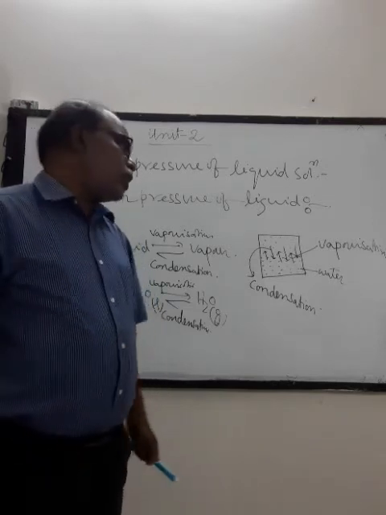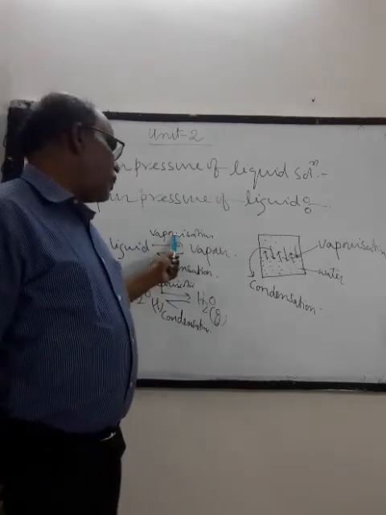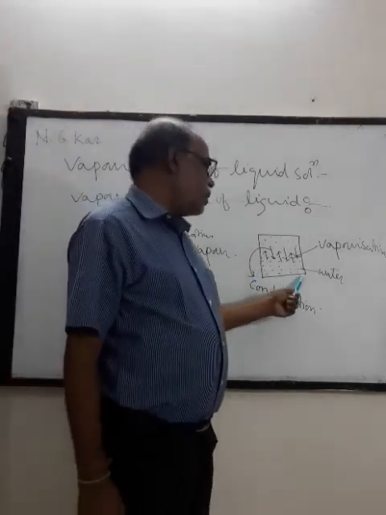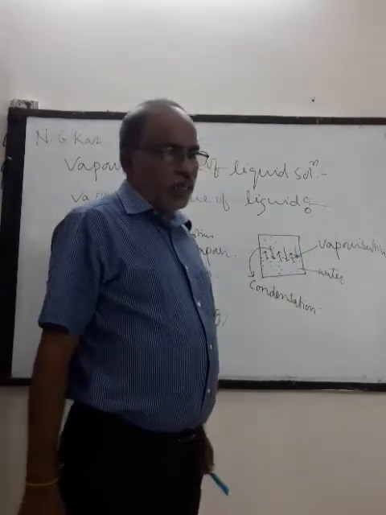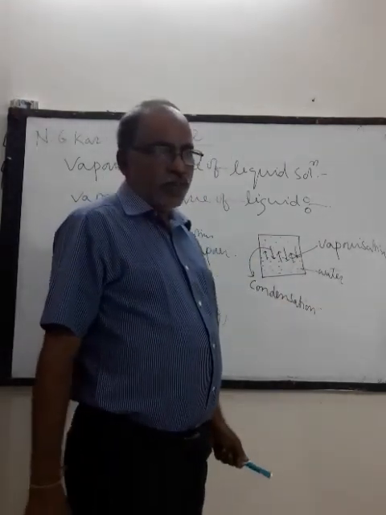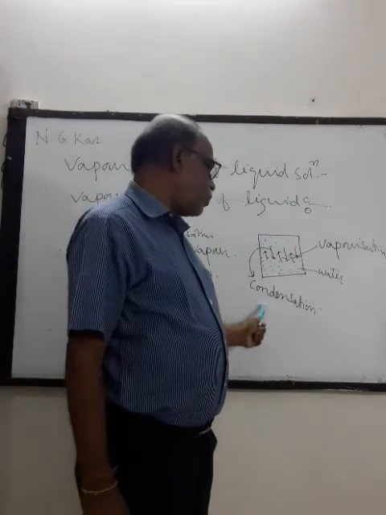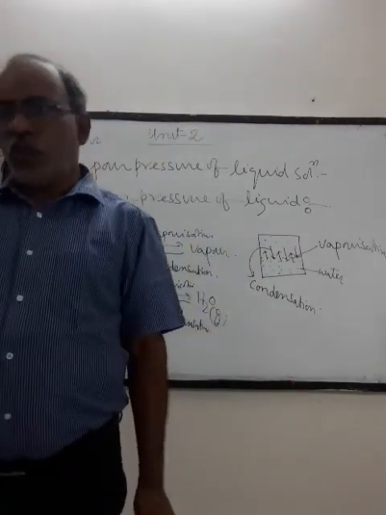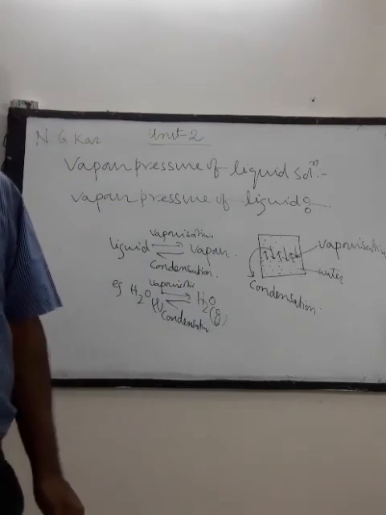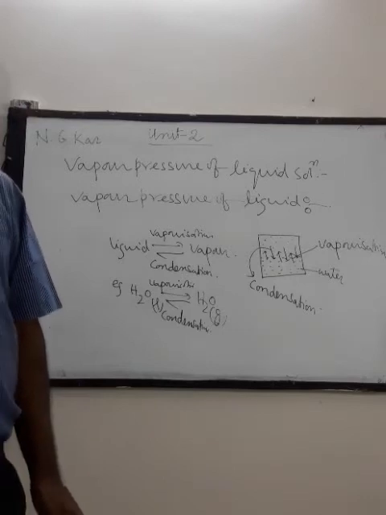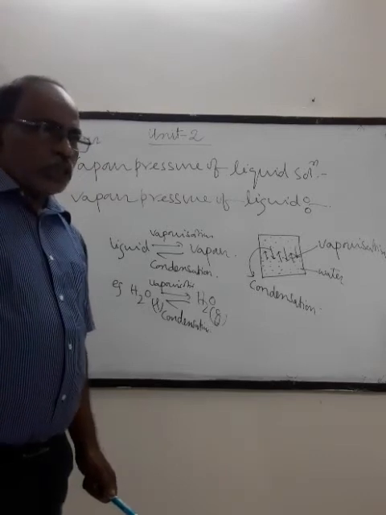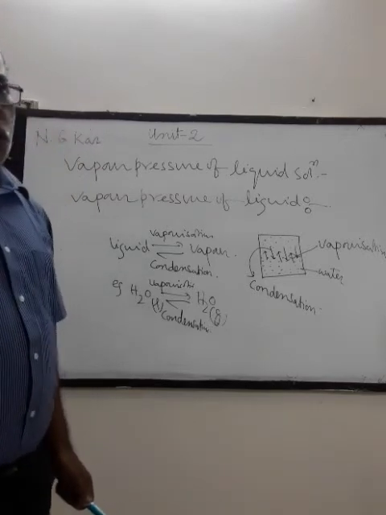That is, an equilibrium is established between vaporization and condensation. Again, if any liquid is taken in a closed container, then the liquid is converted to vapor. The process is known as vaporization. And the vapor so formed is converted to liquid. It is called condensation. So two opposing processes are going on within the container. One is vaporization, the other is condensation. Now initially the rate of vaporization is high and that of condensation is slow.